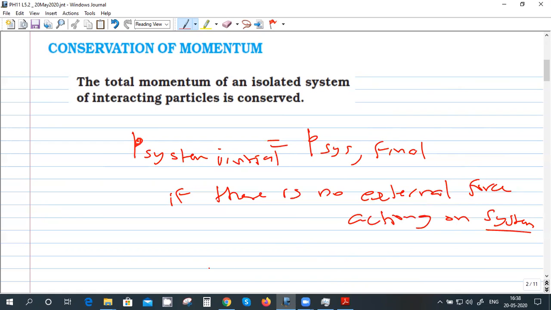System means it should be isolated from the rest of the universe. That's what is written in another way: total momentum of an isolated system is conserved. Isolated in the sense there is no force acting on the system. If there is some force acting on the system, then it's not isolated. It's in contact with some external things. Putting it in another way, if there is no external force acting on the system, then the momentum of the system is conserved.